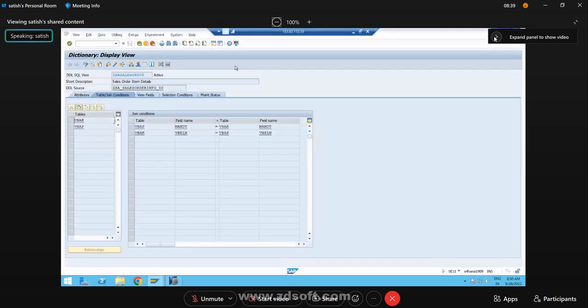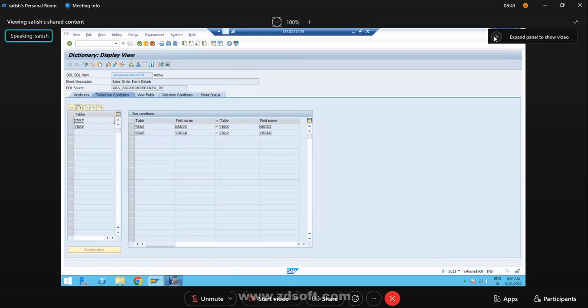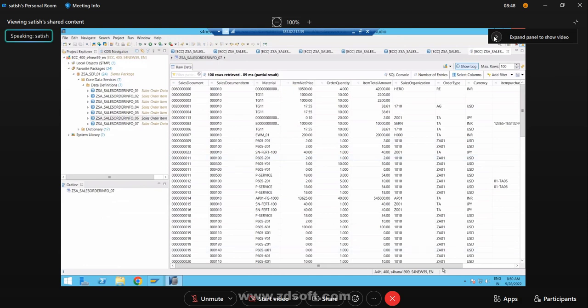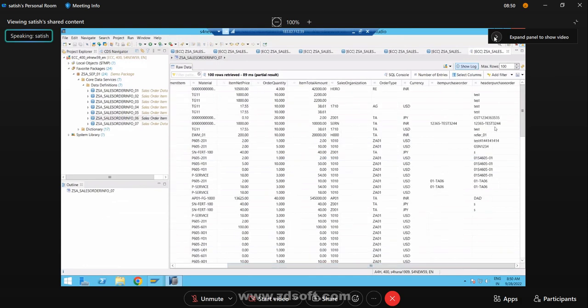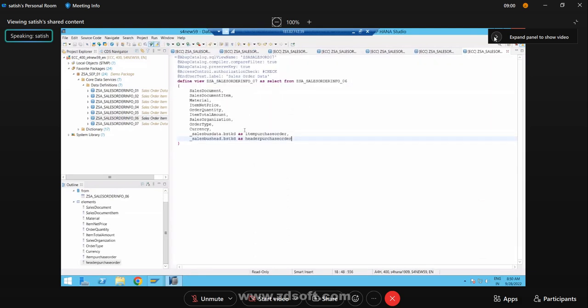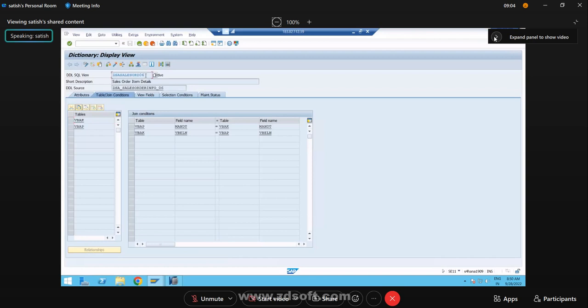Sorry. First, let's execute this. Okay, F8. You'll get the data. Doesn't matter, guys, you'll get the data. It doesn't make any difference from the data perspective. Now here is where the concept comes in. In the backend, this is a CDS which we created with 2 associations, but we didn't consume fields of those associations in this CDS. So it is not creating a relation.